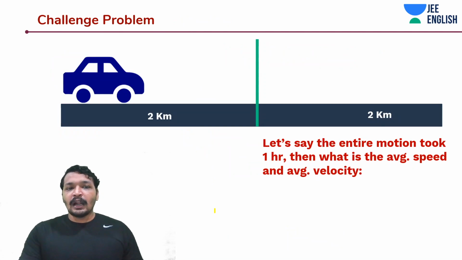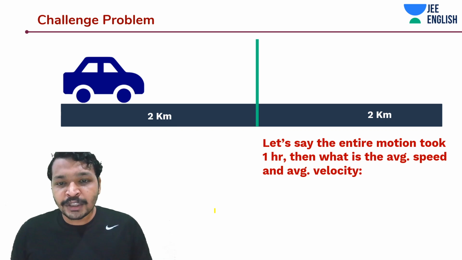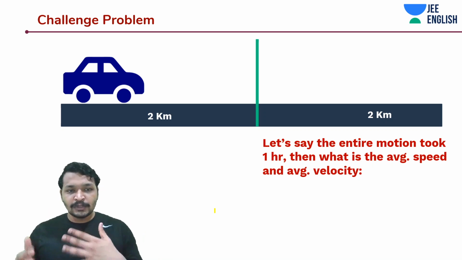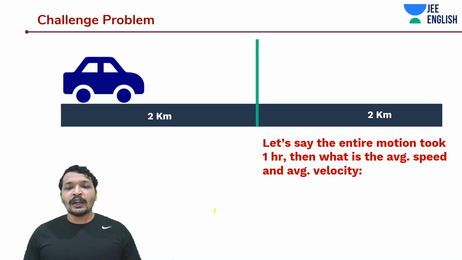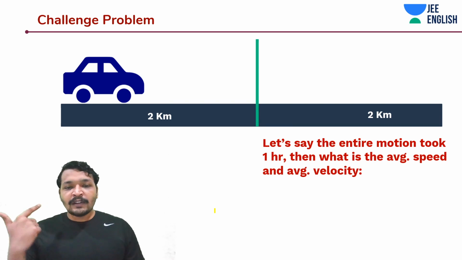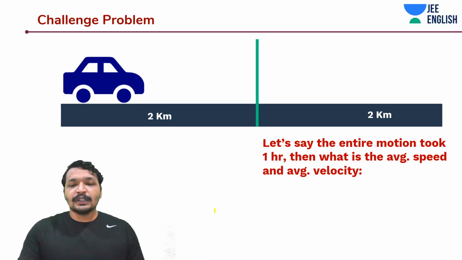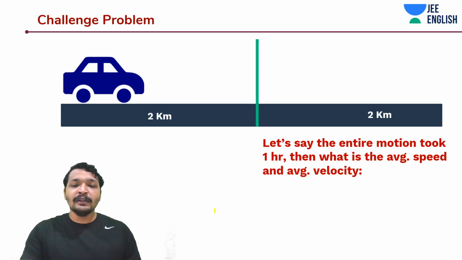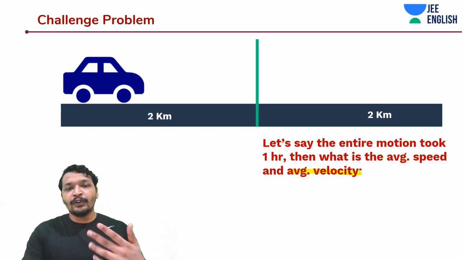Now let's come to another challenge problem, guys. It says, let's say this entire motion took 1 hour. This car is going to go through some motion, and this motion took 1 hour. Then what is the average speed and average velocity? I think this question is without regard to the consideration of direction. This should have been the magnitude of average velocity and average speed. So let's see, what is this motion?